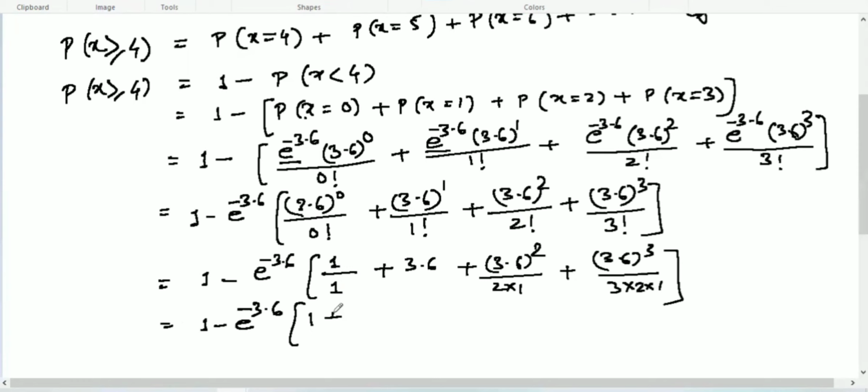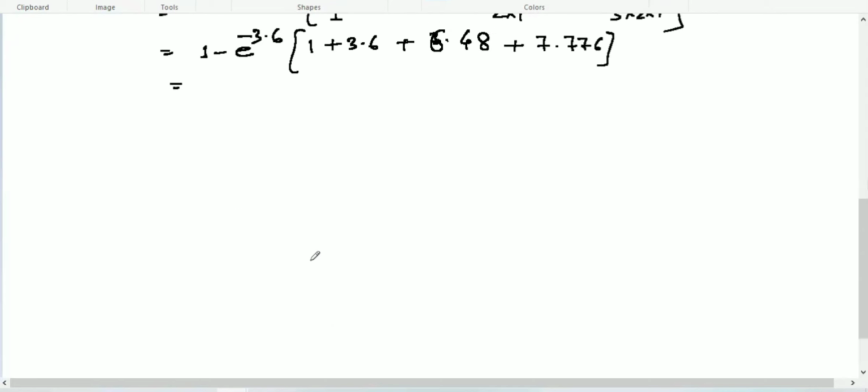So it will be 1 plus 3.6 plus 3.6 square over 2 multiplied by 1, which gives 6.48, and plus this term, which gives 7.776.